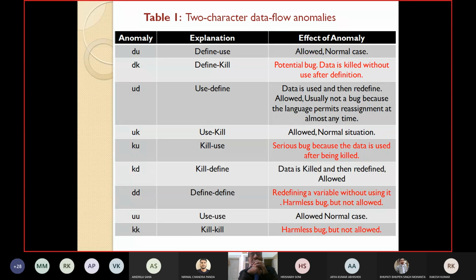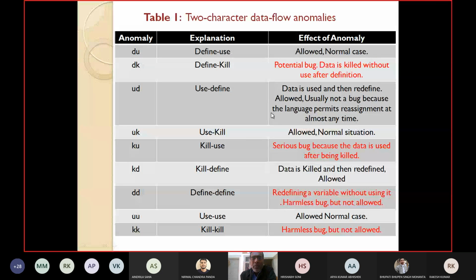Let's see. The first combination is DU. What does DU mean? Define and use. Is there any problem? No, because you have defined once, then you have used it. It's a normal case. It's allowed. What if DK is there? Then it represents define and kill. That means we are defining first and then killing that variable without using it. So data is killed without use after definition. Obviously this is a potential bug.